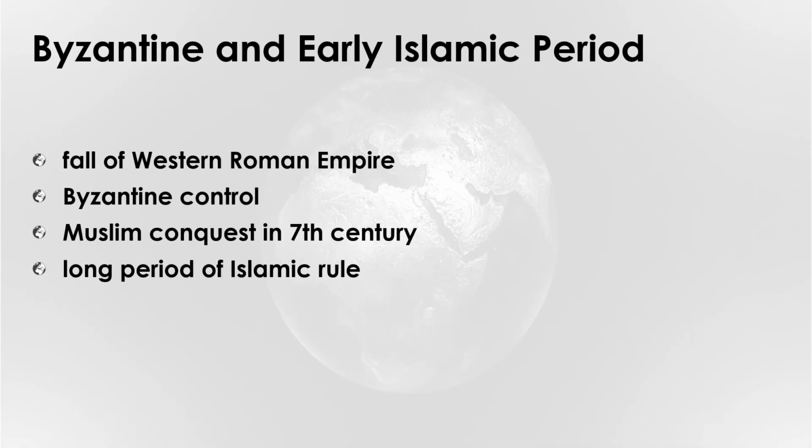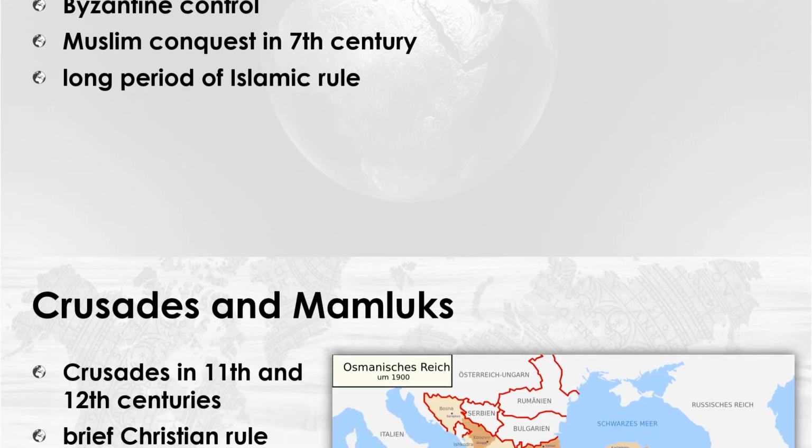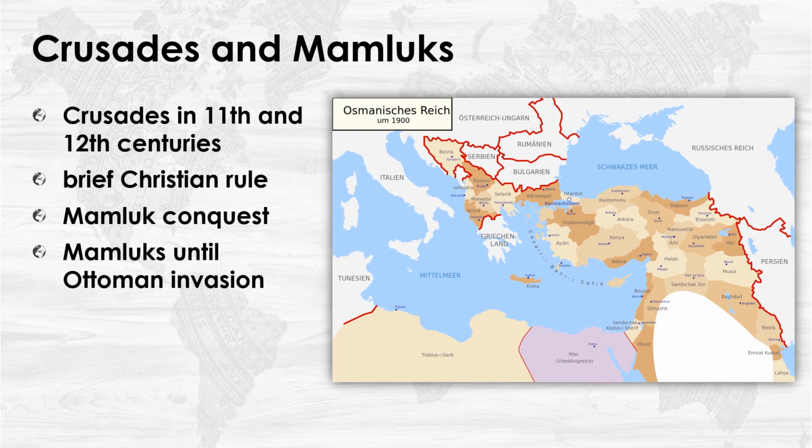After the fall of the Western Roman Empire in the 5th century, the region came under Byzantine control. In the 7th century, Muslim armies conquered the area and integrated it into the expanding Islamic Empire, leading to a long period of Islamic rule. The Crusades in the 11th and 12th centuries brought brief Christian rule, but the region was eventually conquered by the Mamluks, who maintained control until the Ottoman invasion in 1517.